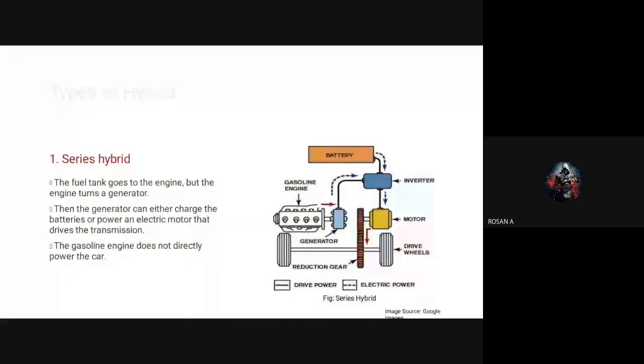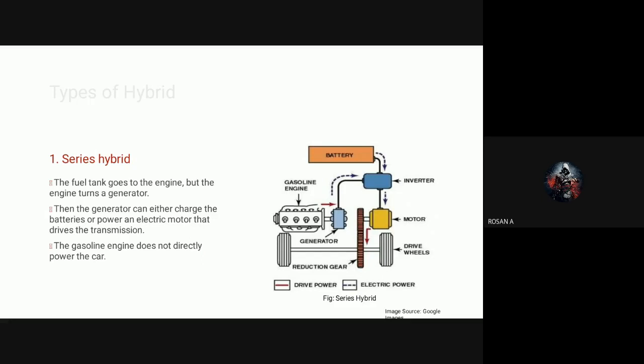That is one type of source, and the second type of source will be the battery. So here we are using two types of sources. For that reason it is called the hybrid type of vehicle. We have to use either the first source or the second source, right? Its working will be very simple.